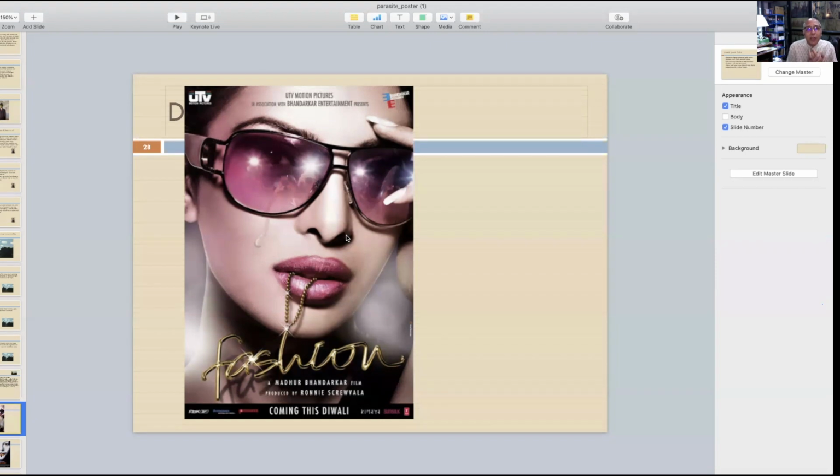First time when I saw it, I did not notice it, but later on I noticed that the film star, a fashionable model, is crying. If you look at the tears on the cheek over there, they are flowing from the ears. But because of the flash of the photographer, which you can see in the eyes of the glasses, you don't notice these tears. So that's a very beautiful photograph, poster, which I came across in Indian cinema.